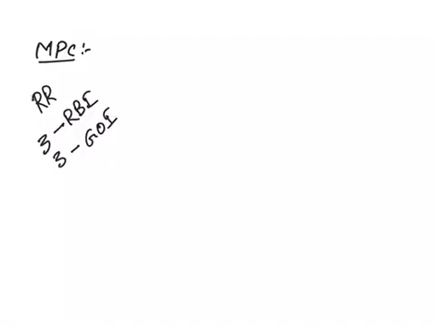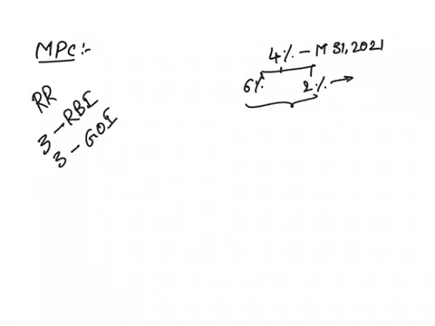And the current mandate of this committee is to maintain 4% annual inflation until March 31st, 2021, with an upper tolerance of 6% and a lower tolerance of 2%. That is, it should not go below 2% and it should not rise above 6%.